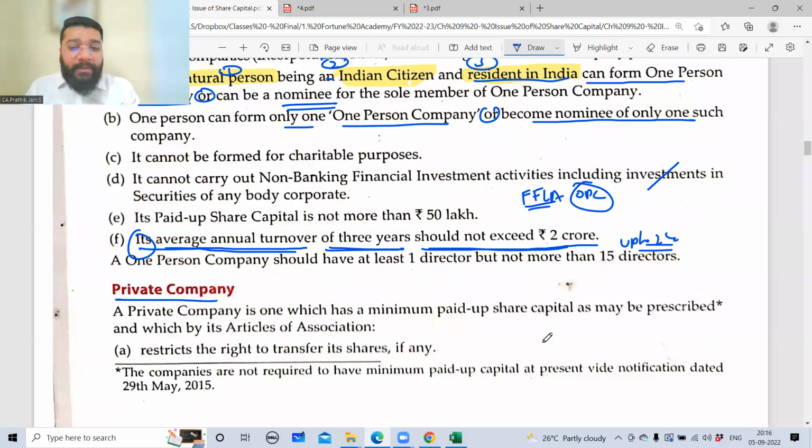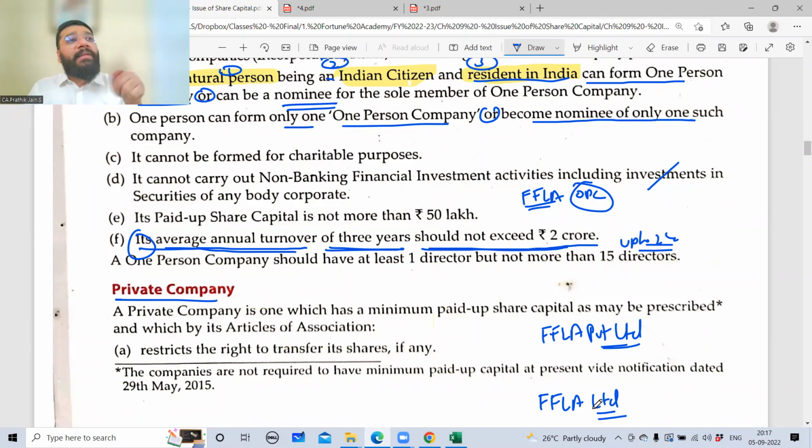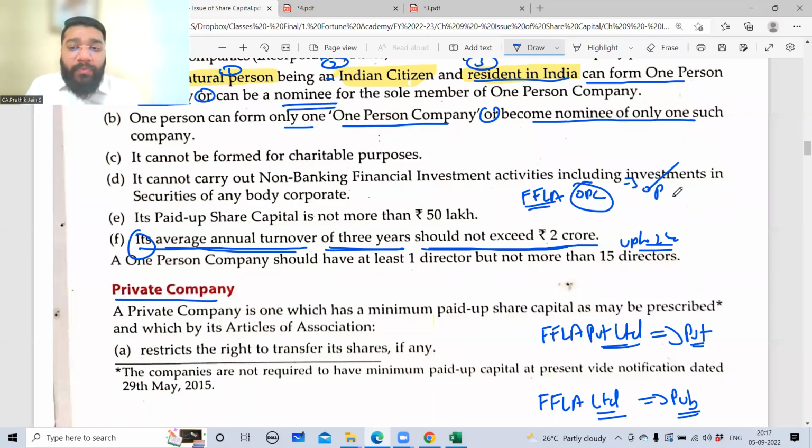If you're a private company, then I have to put FFLA Private Limited, which indicates that you're a private limited company. If you're a public company, it should be FFLA Limited. If private is there, private limited. If limited is there, public limited. FFLA Limited means what? Public company. FFLA Private Limited means private company. FFLA OPC means OPC. Are you clear with this?